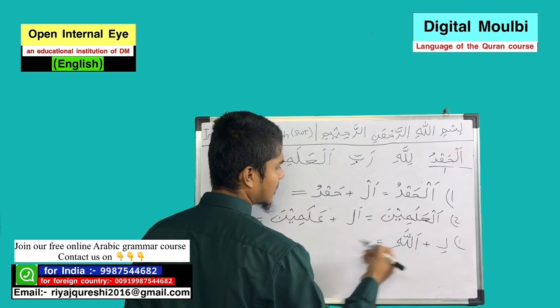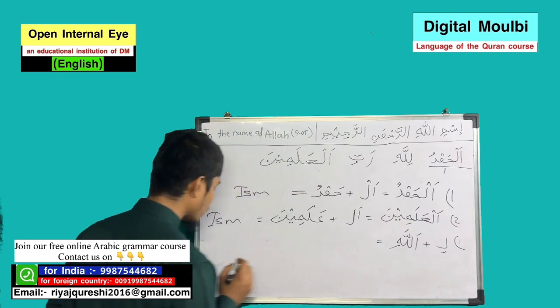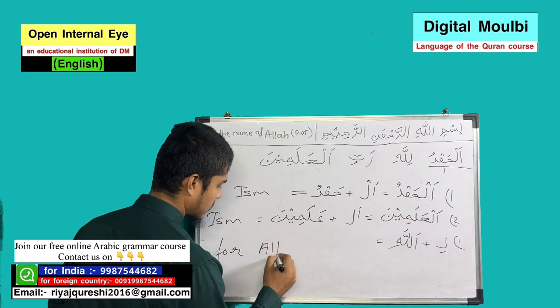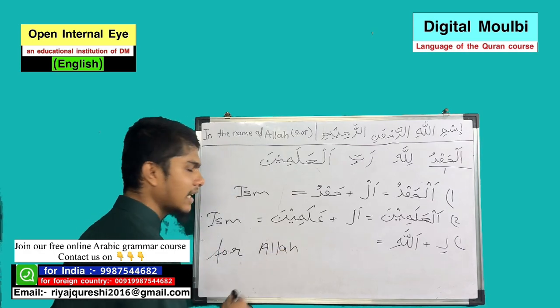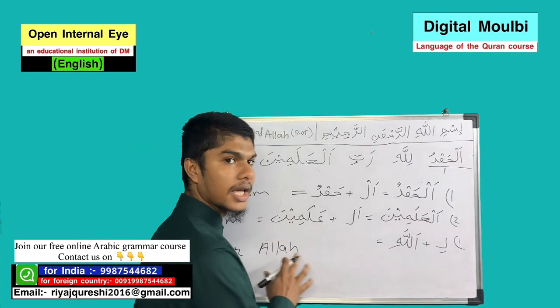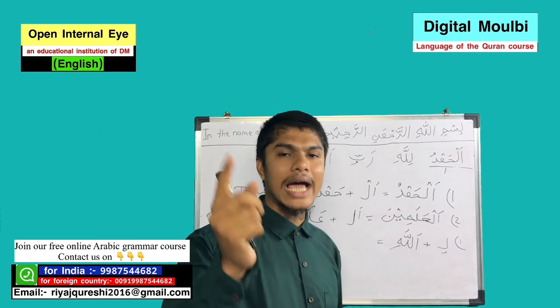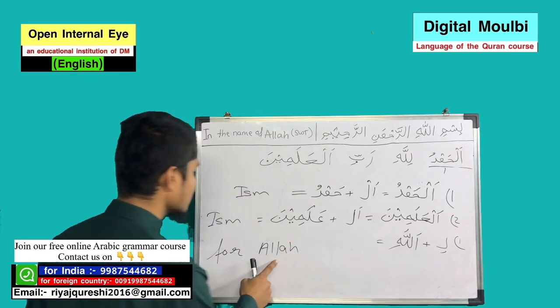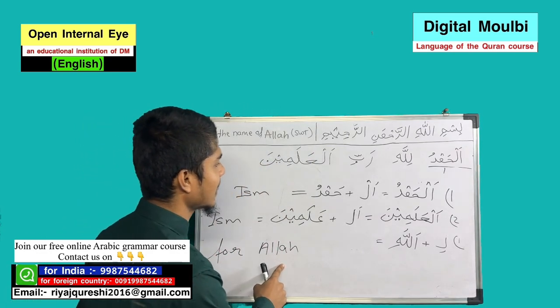If you translate this full word, how will you translate? Allah. So Allah is the name of Allah subhanahu wa ta'ala. That means it is an ism. According to our condition, of the 9 meanings of a word, we have found one of those, name of a person. So this is the name of Allah subhanahu wa ta'ala. That means it's an ism.